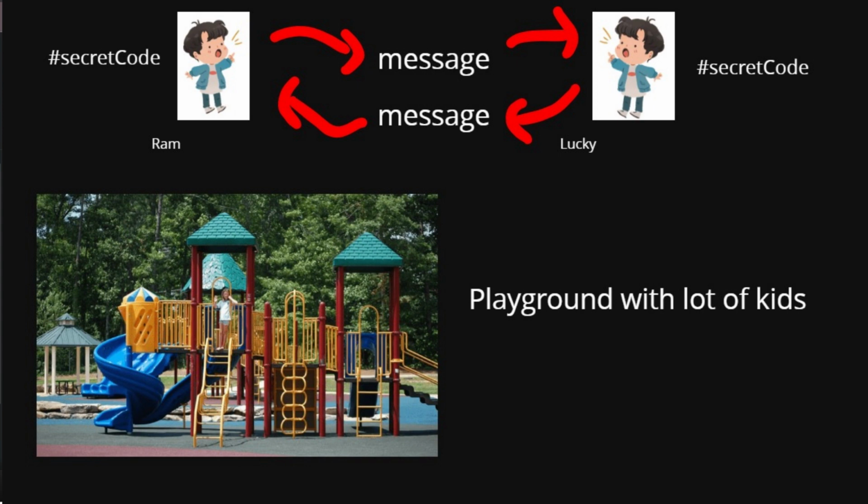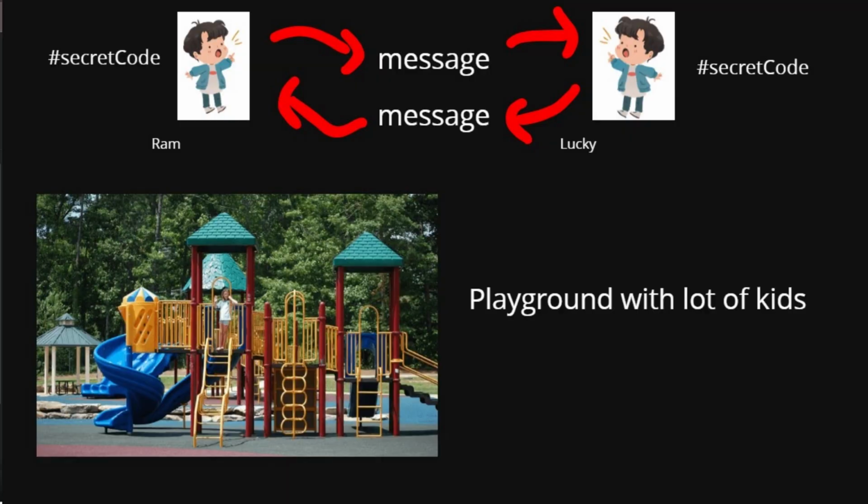Even if they listen to that message, they won't be able to decode it, because the secret code is known only to these two people, Ram and Lucky, right? So this is what is done by TLS. TLS will encrypt that message with that secret code. If any other person hears that message, he would see some jumbled words or special characters, and he won't be able to read the clear message, until and unless he has the secret code and the capability to decrypt it.